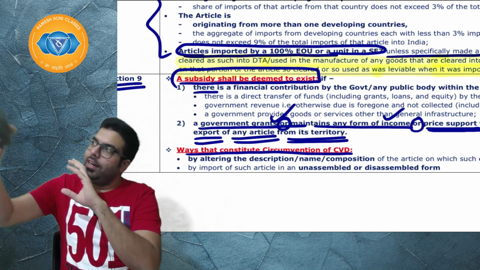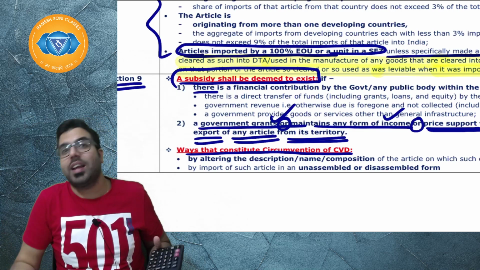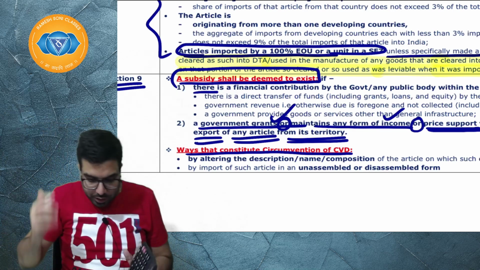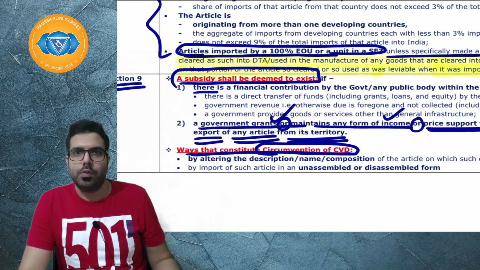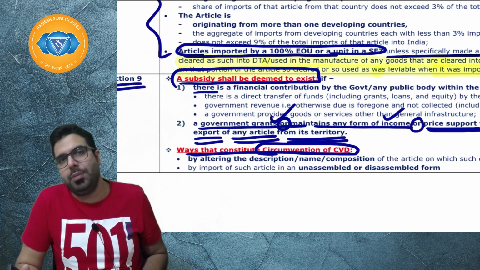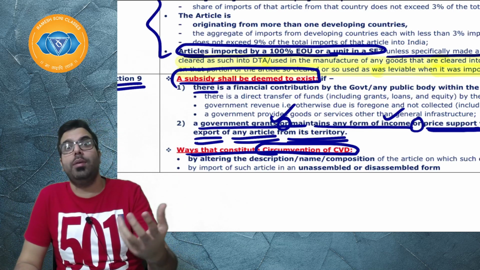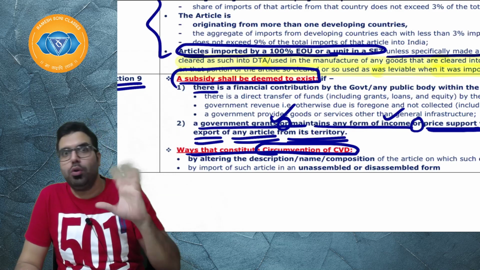He will first send it to his Dubai unit. From Dubai, it will come to India. All these are circumvention, how to surpass the duty. So, what are the ways that would constitute circumvention? Circumvention basically means a clever way of overcoming something. Basically, they will try to find a clever way to overcome the duty, basically not to pay anti-subsidy duty.